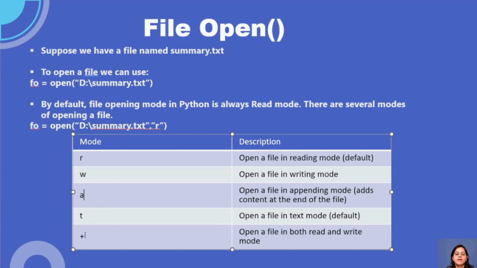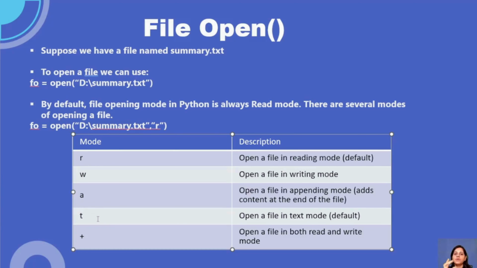Similarly, this plus mode is for when you want to do both operations, like read and write. You might have seen this when you right-click on any file and look at its properties: below that there are two checkboxes, one for read only and one for read and write. You click on those checkboxes based on your requirement.